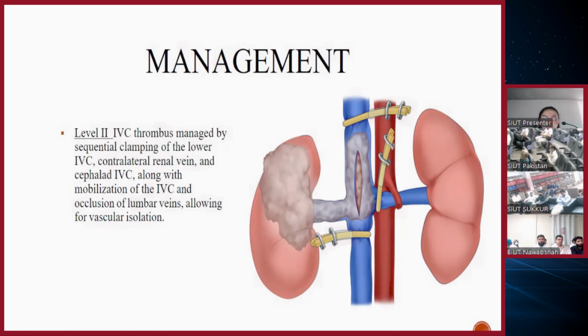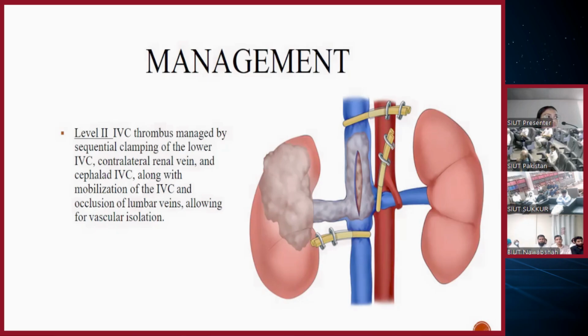So one of the things I was reading, what if you encounter a left-sided tumor? Would you clamp the right-sided renal vein? Because on the left side, you have a lot of collaterals coming into the kidney, but on the right side, the renal vein is short and it is directly draining into the IVC. So is there an indication to clamp that renal vein on the right side, or can you do an IVC thrombectomy without it? Because if you clamp the right-sided renal vein, you might encounter congestion in that particular kidney. So any comments on this? Can we do an IVC thrombectomy without clamping the right-sided renal vein?